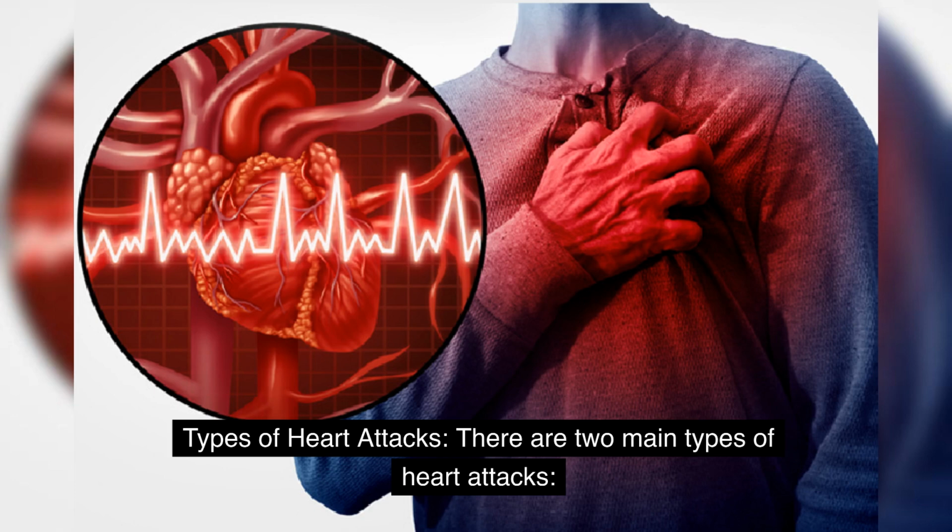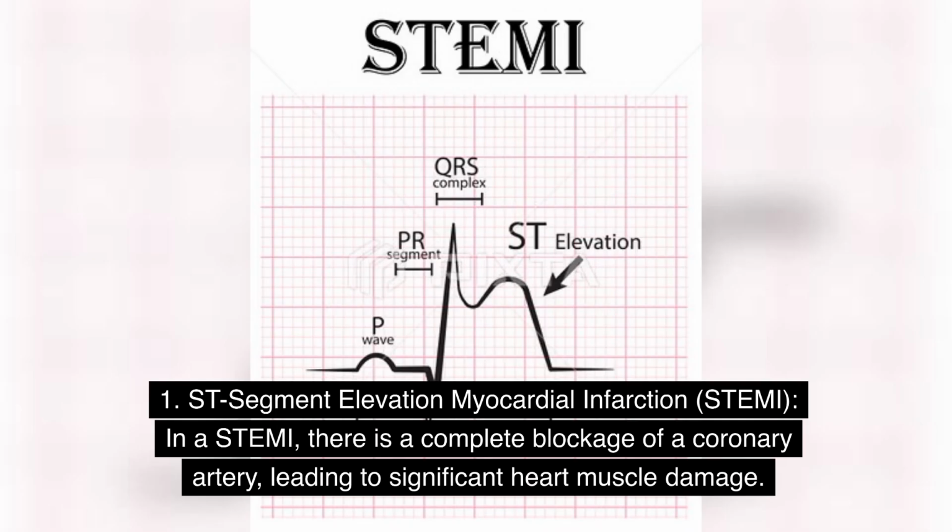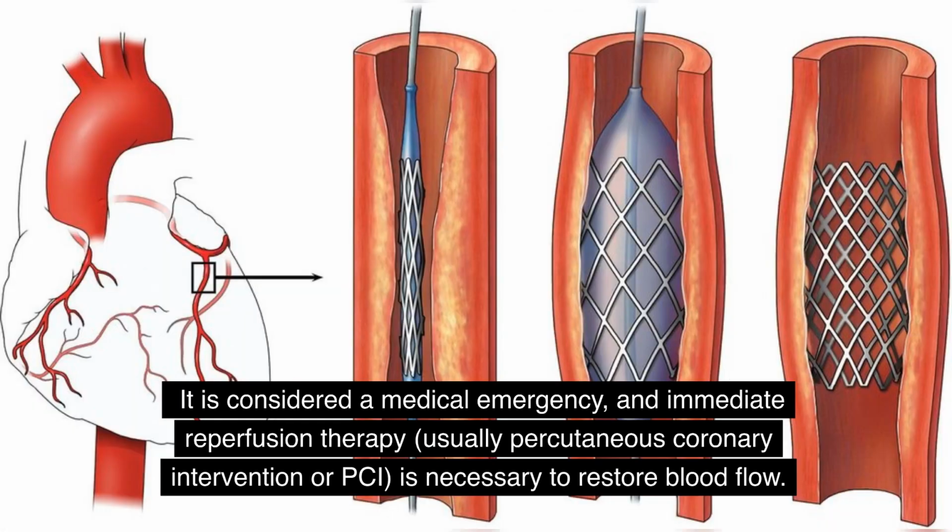Types of heart attacks. There are two main types of heart attacks. 1. ST segment elevation myocardial infarction, STEMI. In a STEMI, there is a complete blockage of a coronary artery, leading to significant heart muscle damage. It is considered a medical emergency, and immediate reperfusion therapy, usually percutaneous coronary intervention or PCI, is necessary to restore